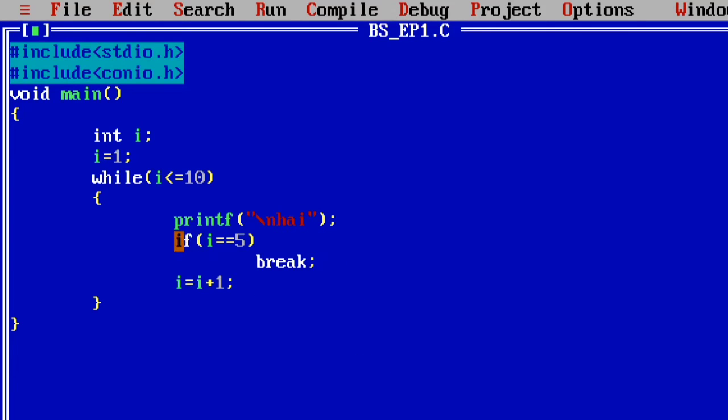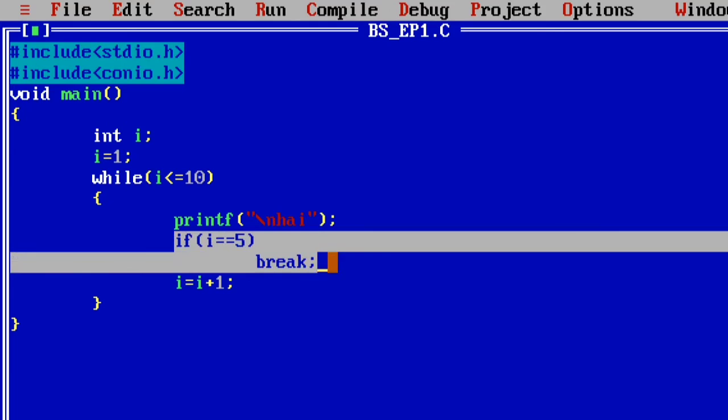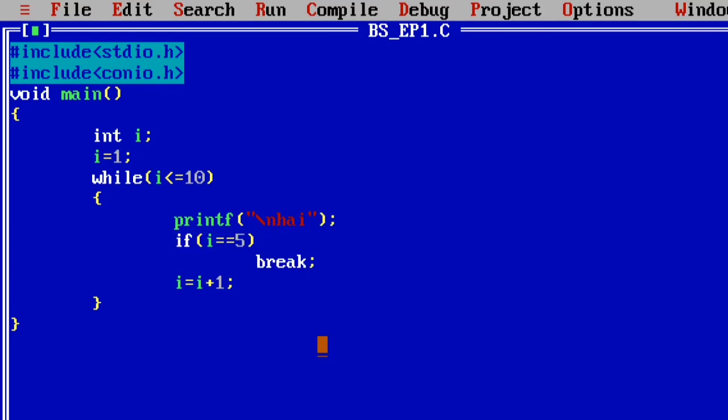But here I am writing a break statement with the help of an if condition. When the I value reaches 5, that means in the 5th iteration, the I value becomes 5. Now 5 equal to 5, the condition is true. If the condition is true, then what will happen? Now it will execute the break statement. When the break statement is executed by the compiler, then what will happen? This while loop would generally execute 10 times, but no further execution will occur.